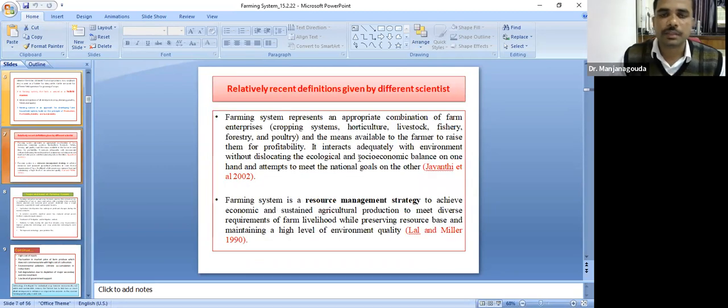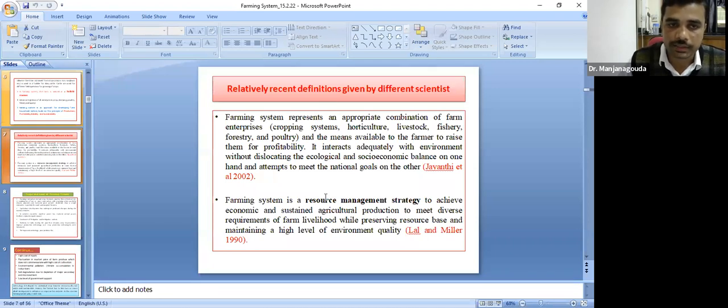Some of the standard definitions of the farming system have been given by different scientists. The most accepted definition, given by Lal and Miller in 1990, is that the farming system is a resource management strategy. As we all know, in a farming system we use more on-farm inputs than off-farm inputs. Farming system is a resource management strategy to achieve economic and sustained production levels